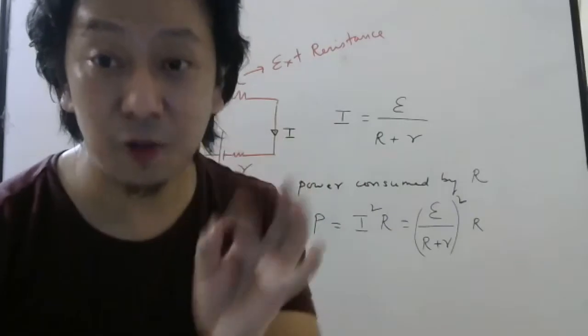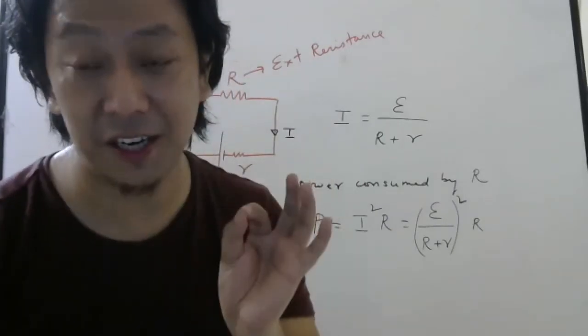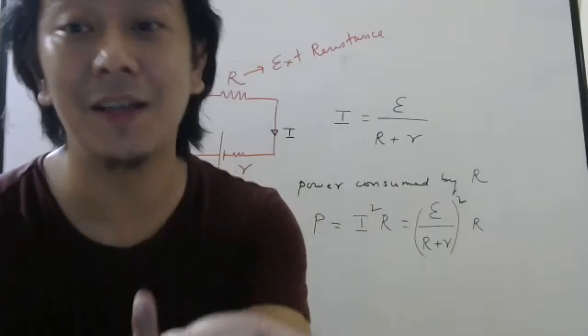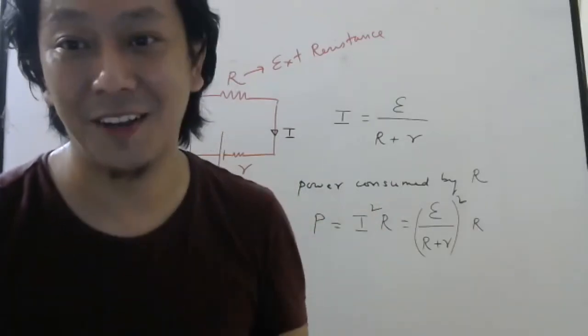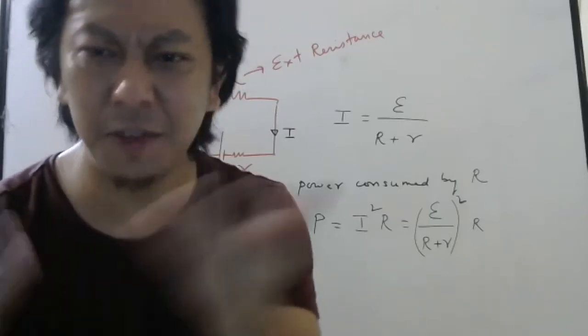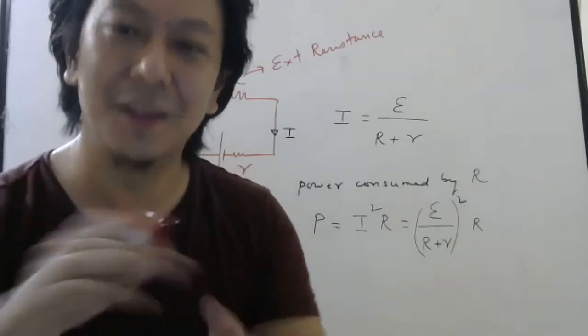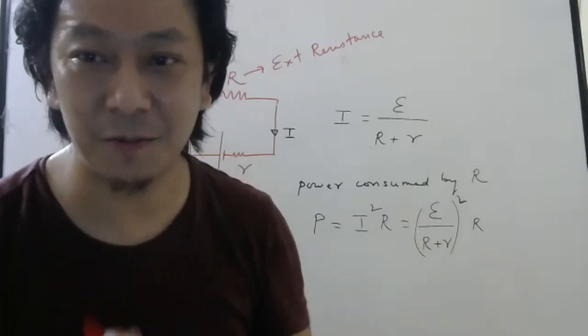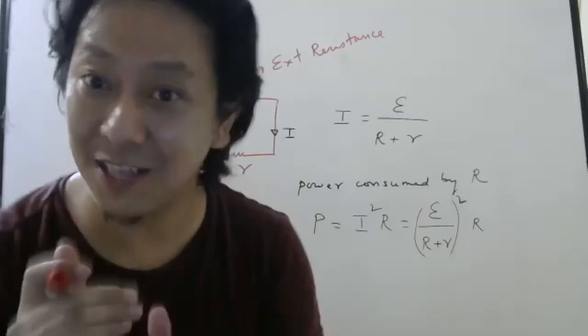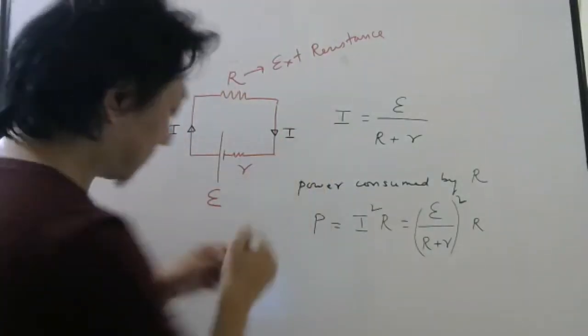For that, you have to use the differentiation technique. I will not be doing the differentiation, because now you are better at differentiation than me. You can do much more complicated problems. So you have to try yourself. If you get it, very good. If you don't get it, you tell me, I will post in Google Classroom. But we don't want to know the differentiation part. We want to know the result only. So now listen carefully.